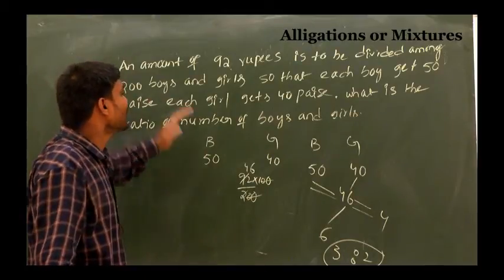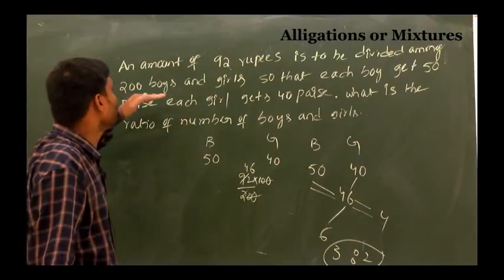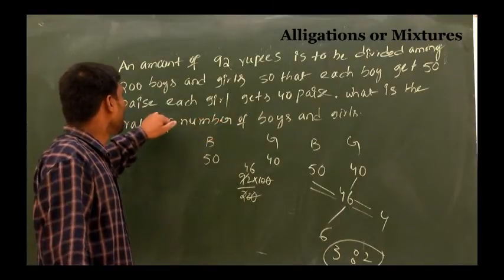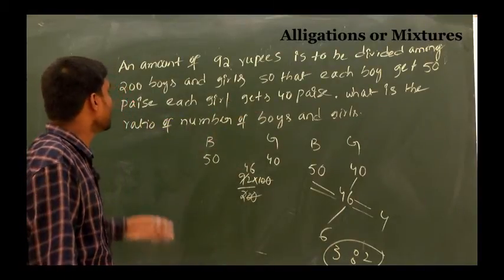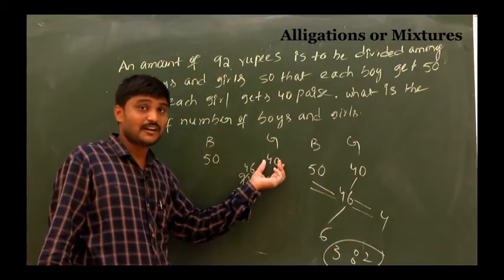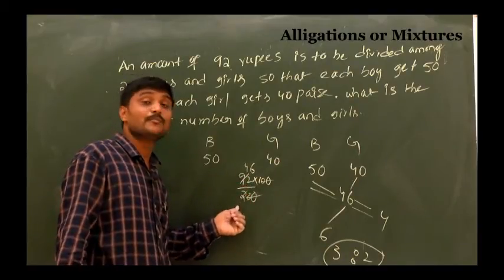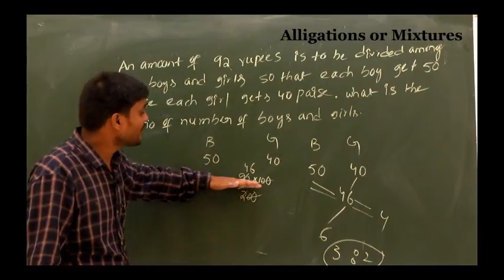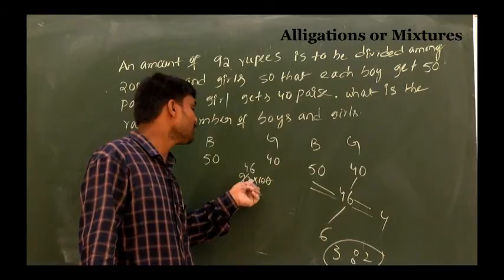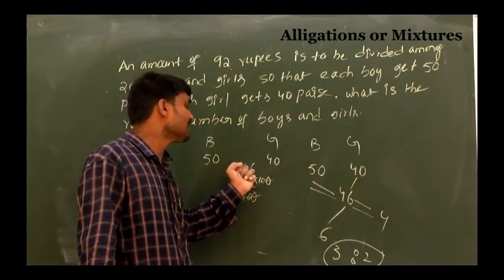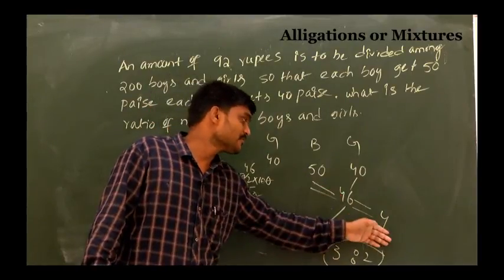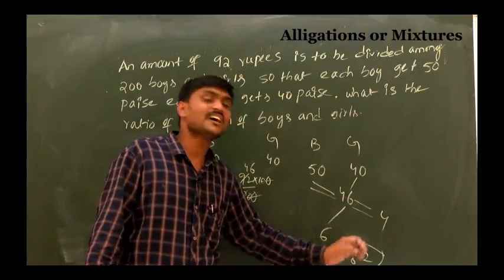Once again, an amount of 92 rupees is to be divided among 200 boys and girls so that each boy gets 50 paise and each girl gets 40 paise. What is the ratio of the number of boys and girls? So the boy gets 50 paise, the girl gets 40 paise. But 92 rupees is divided among 200 students. So 92 by 200, and 1 rupee is 100 paise, so 92 into 100 by 200. Cancel, this is 46. Mean value is 46. So 50 minus 46, 4. 46 minus 40, that is 6.